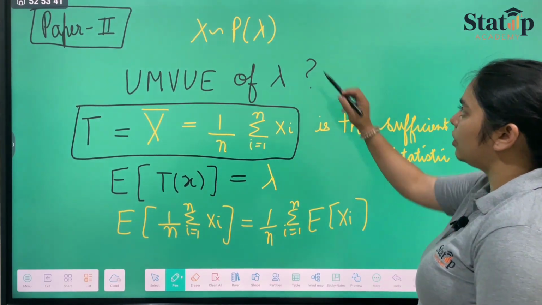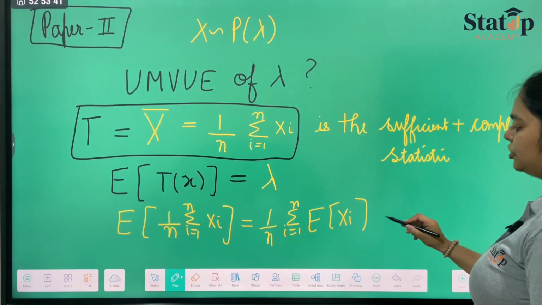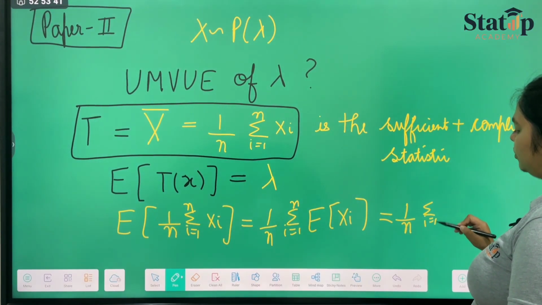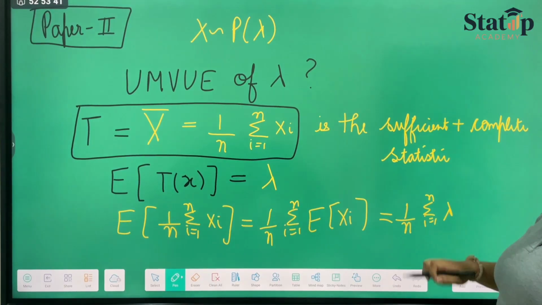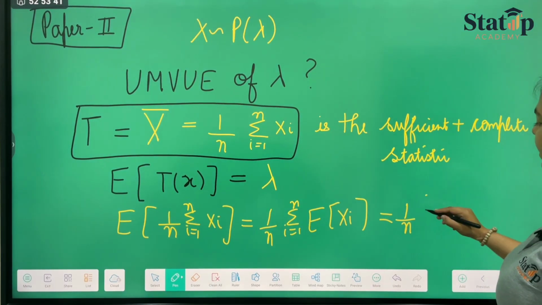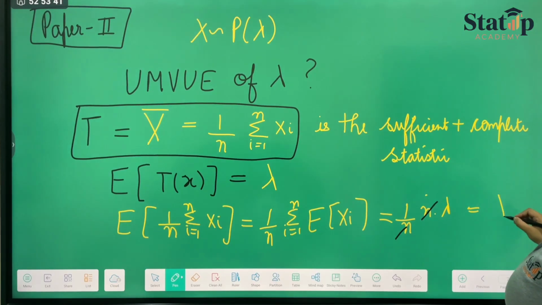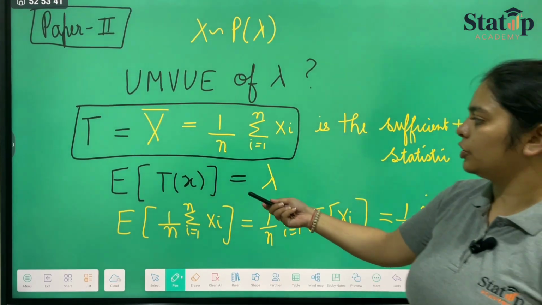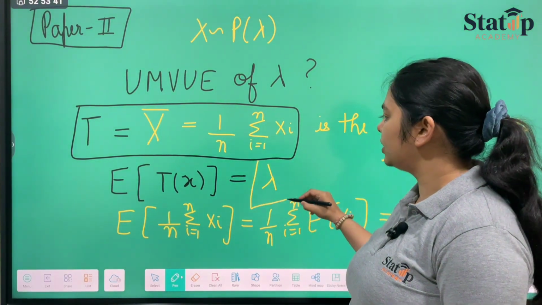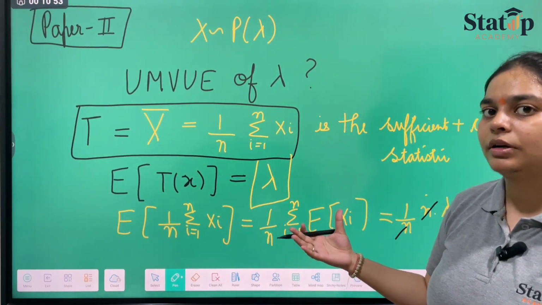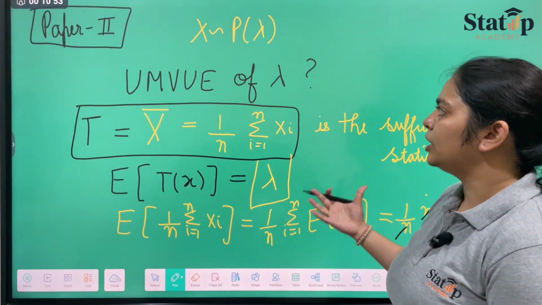Since xi follows Poisson lambda, the expectation will be lambda. So it will be 1 upon n summation i goes from 1 to n lambda. Now there is no i, so instead of summation we can write n lambda. N and n get cancelled and we get expectation equal to lambda, which is what we wanted: the expectation of a function of the complete and sufficient statistic should be equal to lambda.